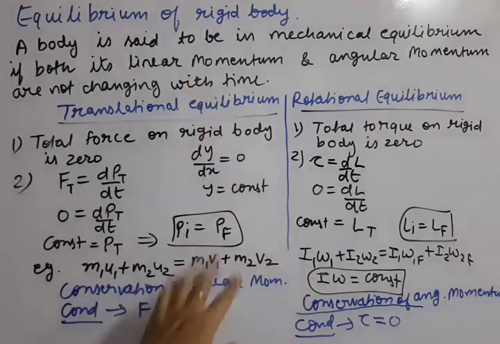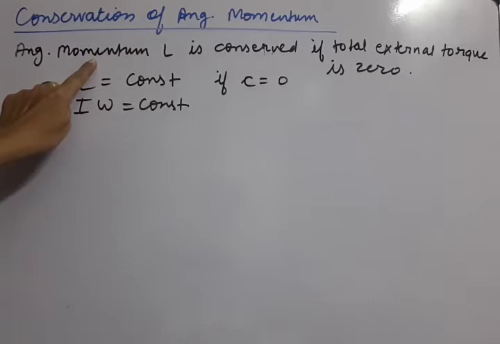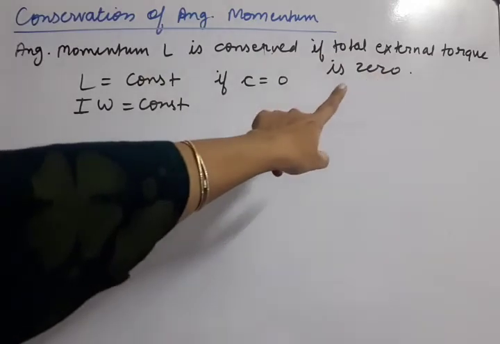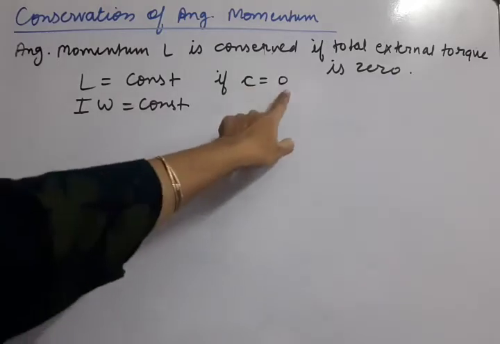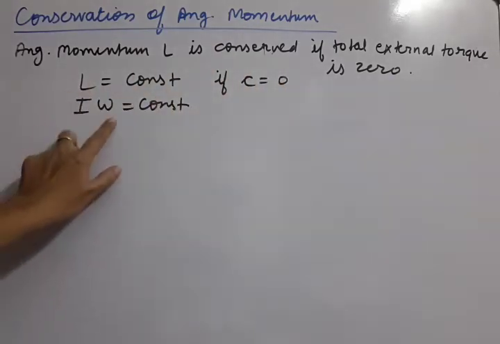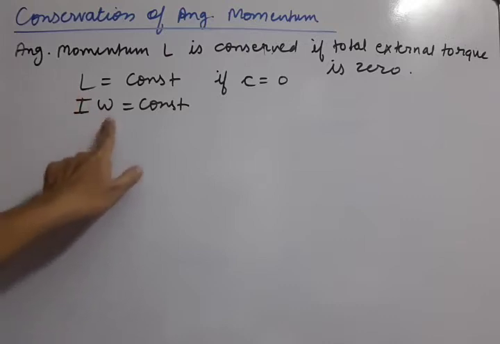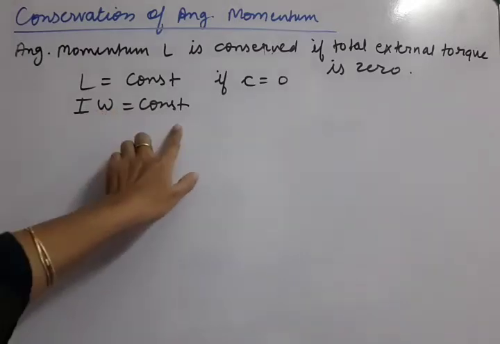Note down. Conservation of angular momentum. Total angular momentum L is conserved if the total external torque is 0. So L is constant whenever torque is 0. And how can we write L here? I omega is the replacement for L. So the I omega term should be constant, that means the product of I and omega should be constant.